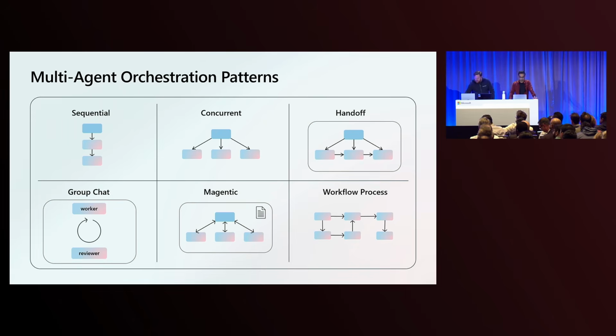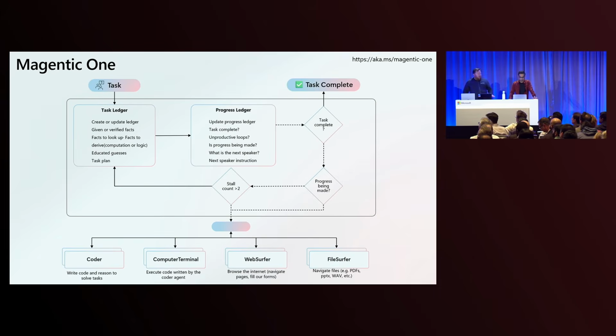Let's dive into Magentic specifically. So Salman talked about Magentic. Magentic-One is a pattern that was developed by Microsoft Research, by the AutoGen team. And really what it is, as Salman was mentioning, it's a pattern where your coordinator agent gets a task, and it generates a task ledger out of that. And it works its way through the task ledger, and it checks to see if the agents it's working with are making progress towards completing that goal. And if they're not, it'll go back and change the plan, and it'll try something else. So you end up with these kind of self-healing processes.